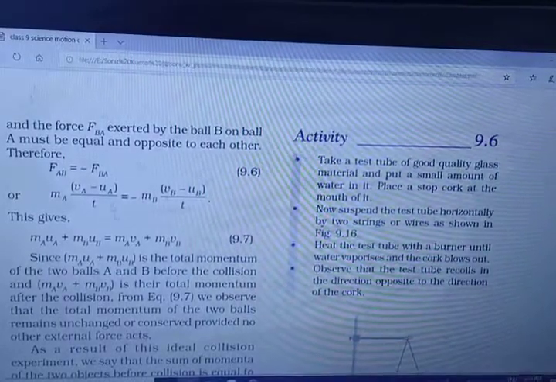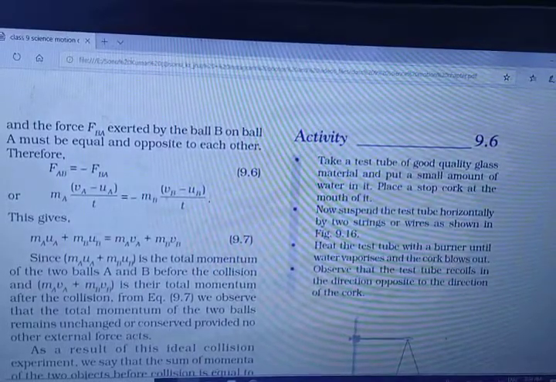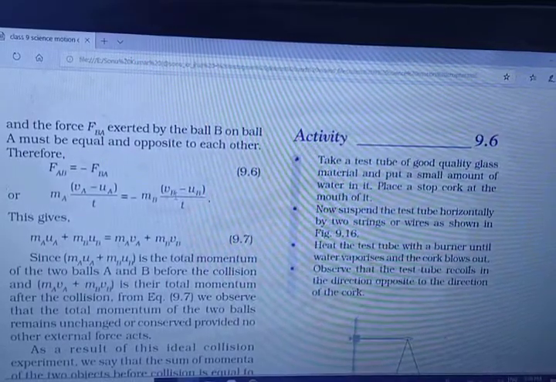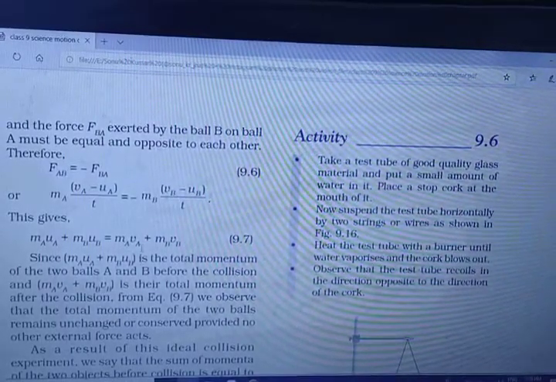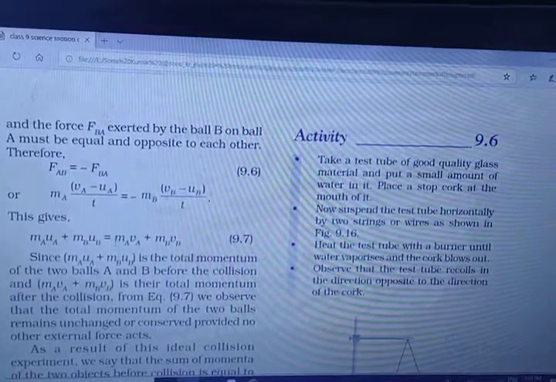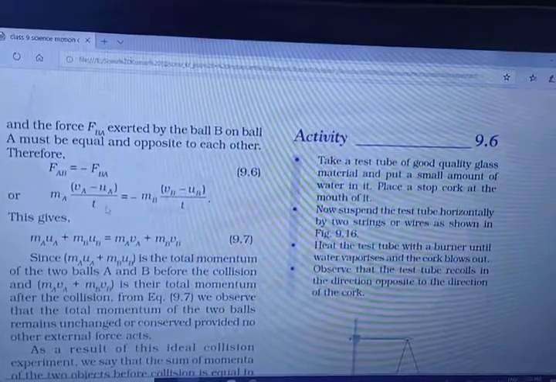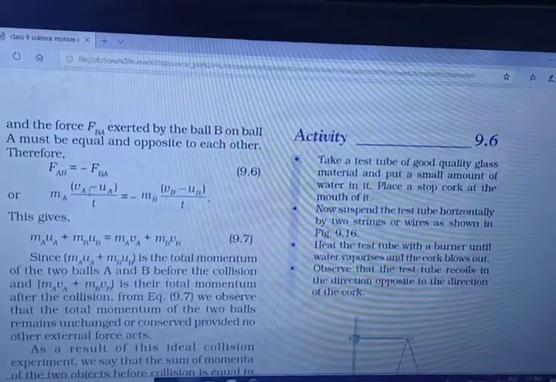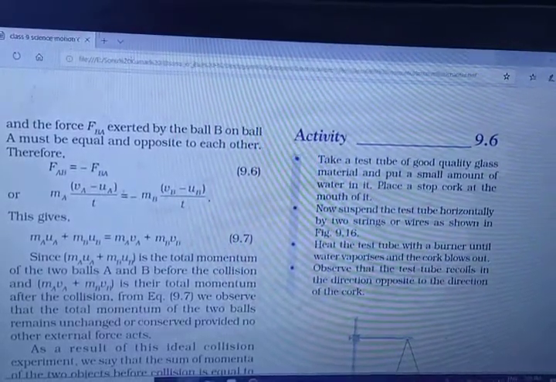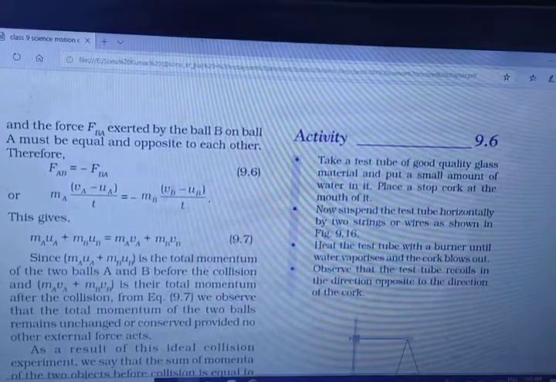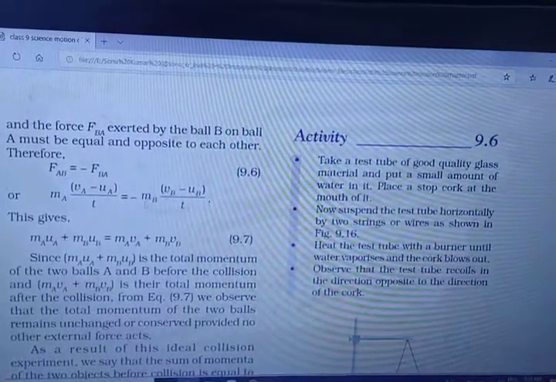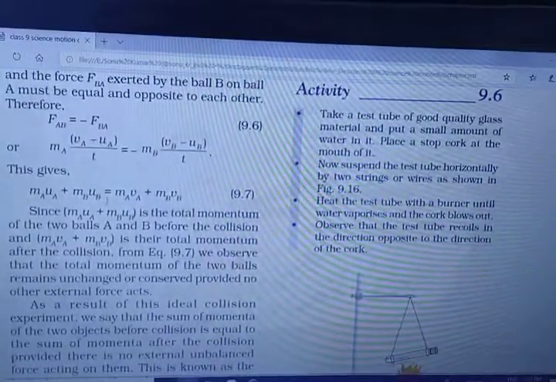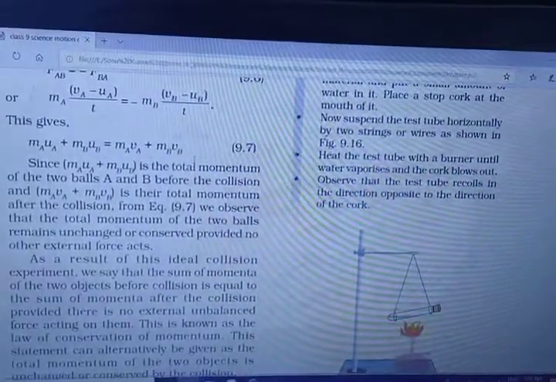So as you express this equation, what will happen? MAUA plus MBUB is equal to MAVA plus MBVB. How will you understand that it is minus? Here T and T, both T are there. Cancel this T. MA into VA, MAVA minus MAUA, minus MBVB and minus minus plus MBUB. So MAUA plus MBUB is equal to MAVA plus MBVB.